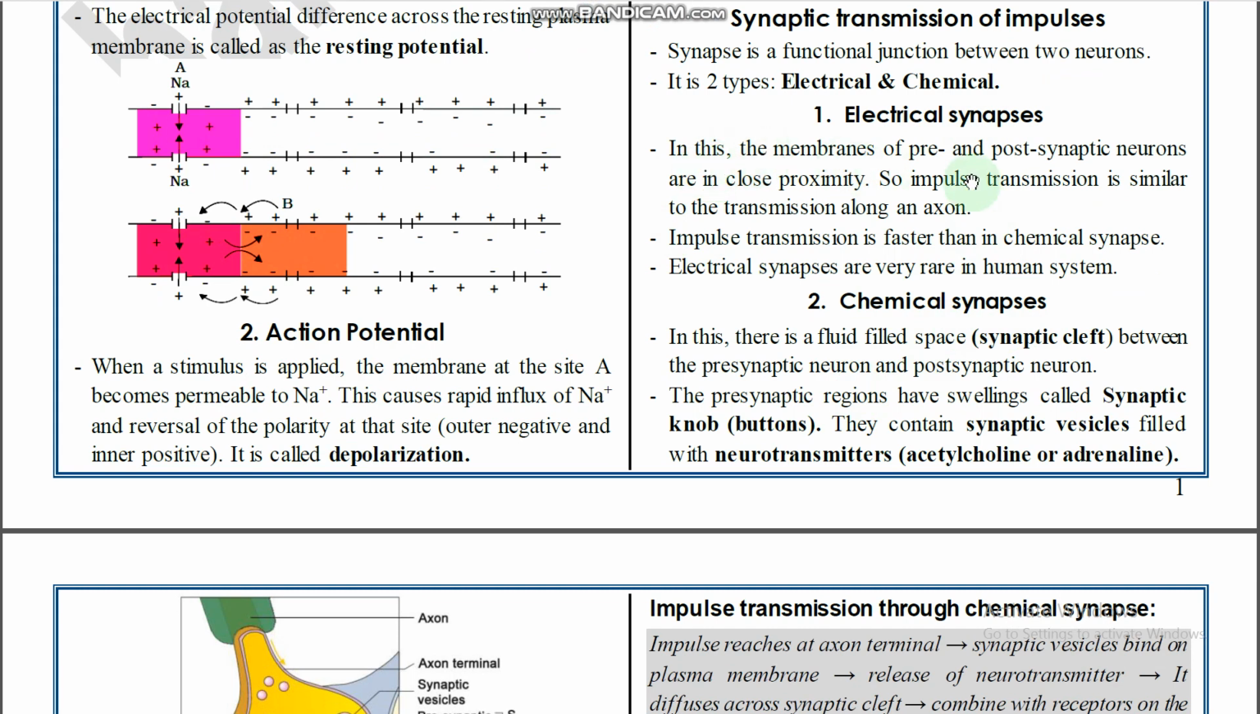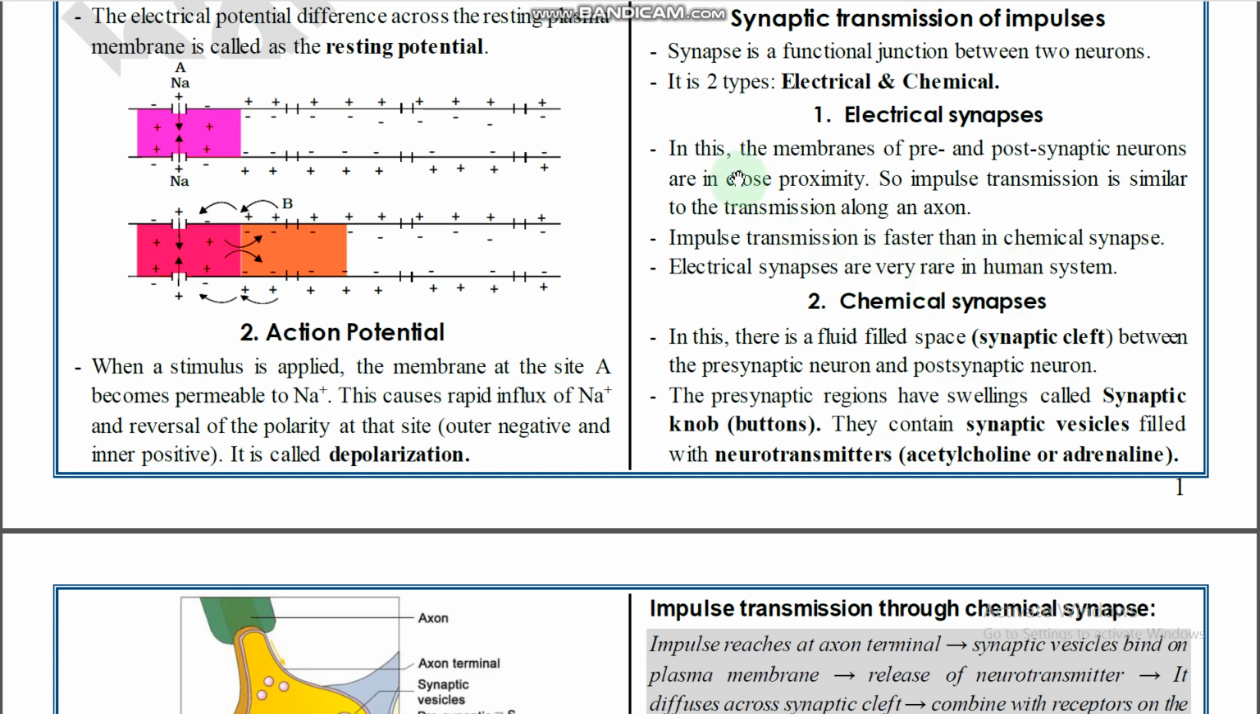In electrical synapses, the membranes of pre and post synaptic neurons are in close proximity. So impulse transmission is similar to the transmission along an axon. Impulse transmission is faster than in chemical synapses, and electrical synapses are very rare in the human system. So what are the common synapses in our body? That is chemical synapses only. Electrical synapses are very rare.